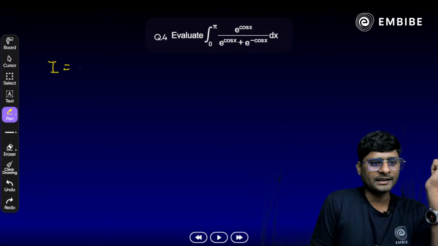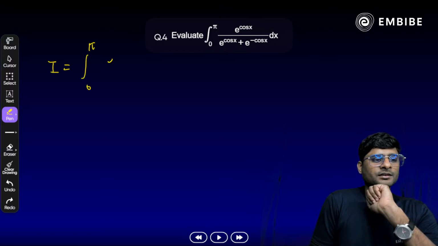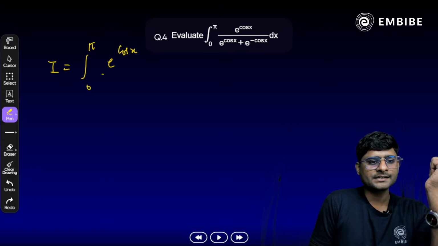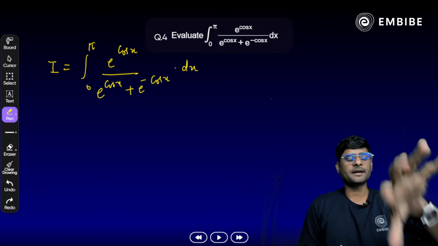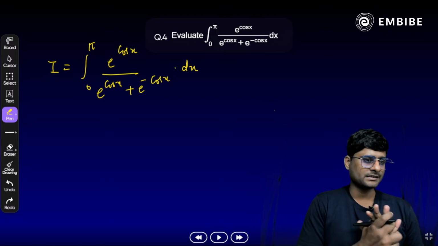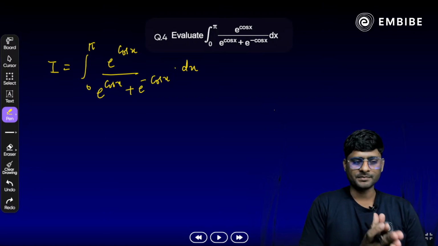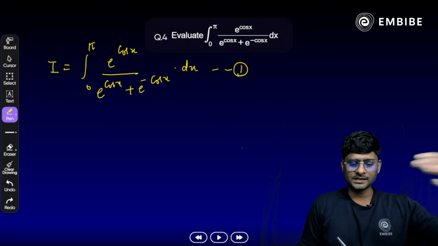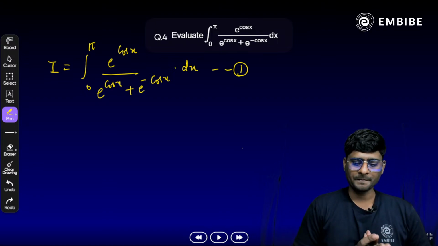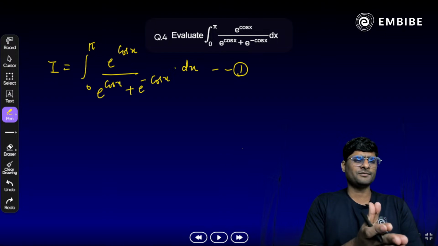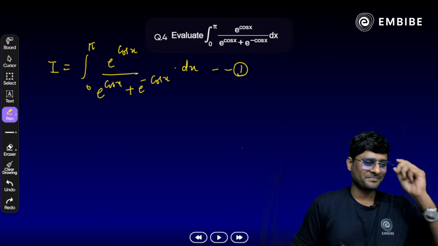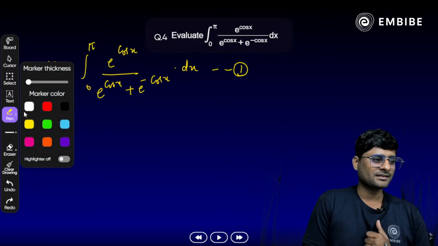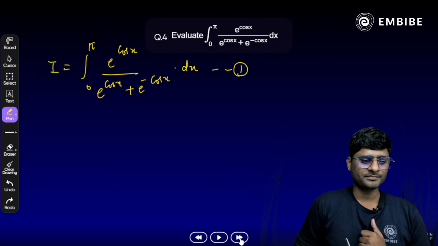Like we have I, that is integration 0 to pi e raised to power cos x divided by e raised to power cos x plus e raised to power minus of cos x dx here. So just apply the king property here. Obviously cos of 180 minus theta we have to apply here. That should be minus cos theta. Once we apply, yes, you have to assume it as equation 1 here. So once we add both the equations, you will get the final answer here. Okay, yes. So same pattern you have to apply. Just do it and don't forget to comment your answer in the chat box. Okay. All right, students. So it's time to do the next part here. Clear, all of you?